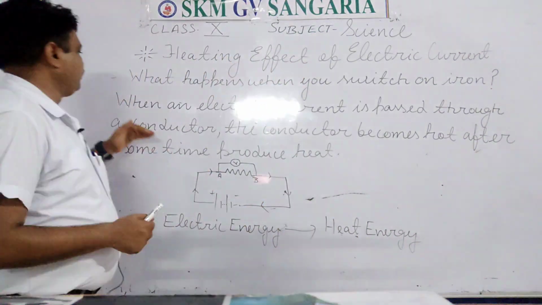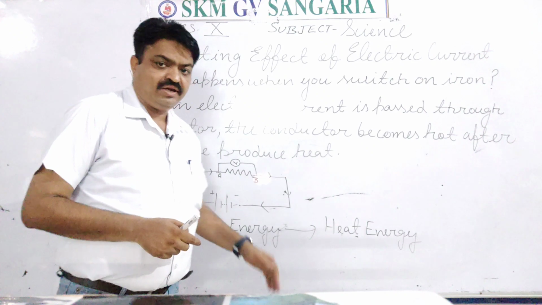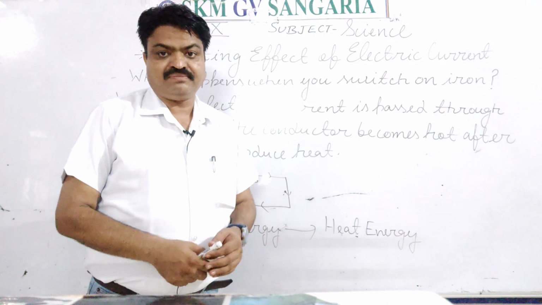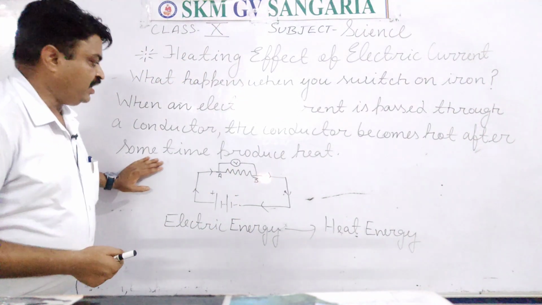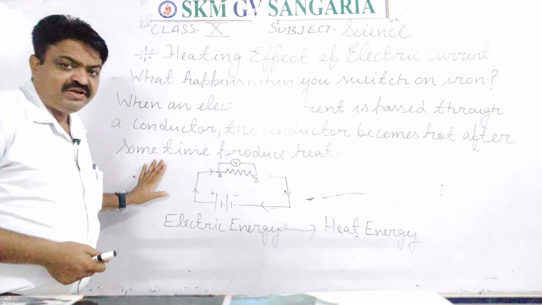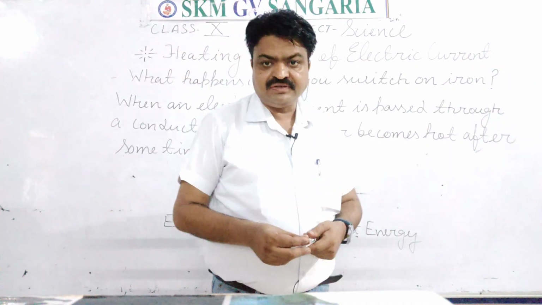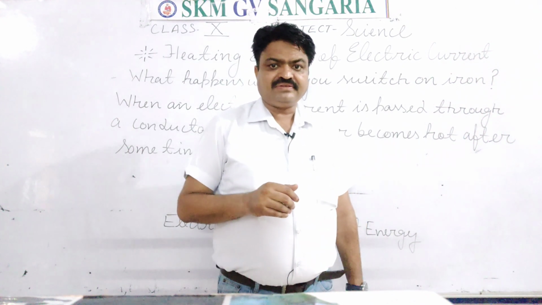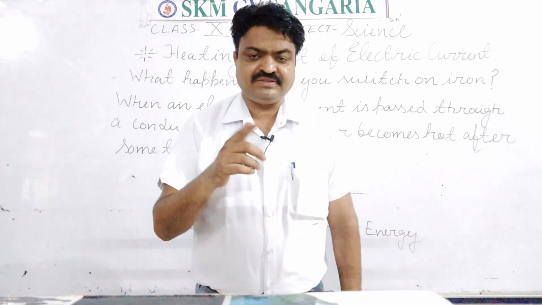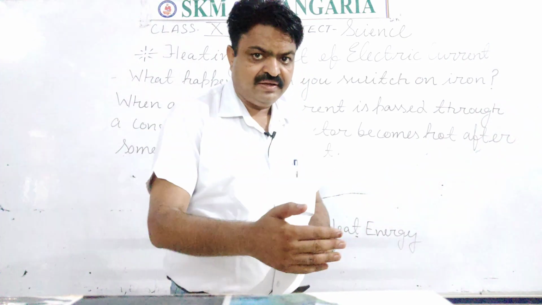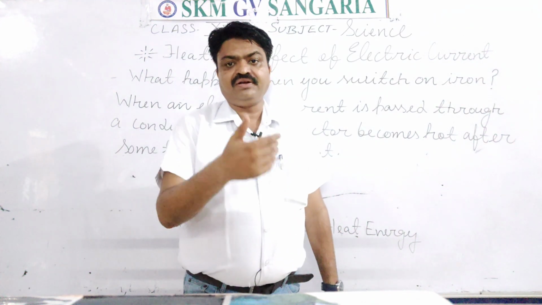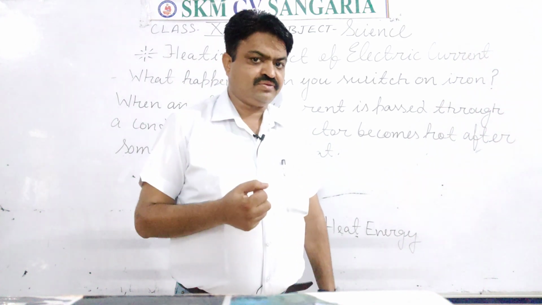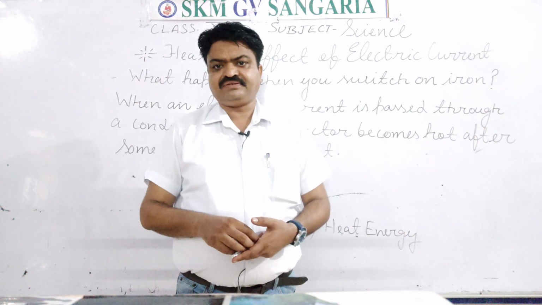It is the effect, student, when an electric current is passed through a conductor, then it becomes hot after some time and it produces heat energy, and this effect is known as the heating effect of electric current. And in this a transformation of energy takes place, means the electrical energy is converted into heat energy due to one physical quantity, student, that is known as resistance.